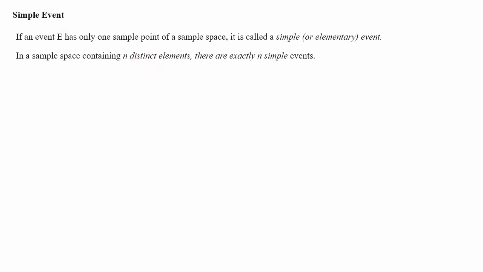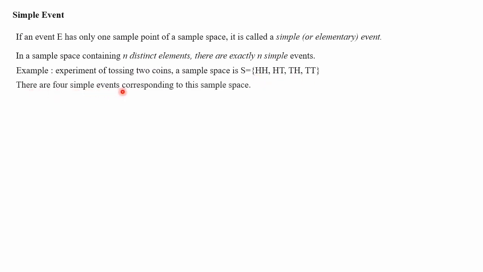So if it is having 6 elements, then we can form 6 simple events. Each element we can take separately and we can form events. That is called simple events. For example, experiment of tossing 2 coins. The sample space we have learned in the previous class: HH, HT, TH and TT. 4 outcomes will be there since there are 2 coins being tossed. And there are 4 simple events corresponding to this sample space. Because there are 4 elements, each element we can take separately and form an event. That is called the simple event.